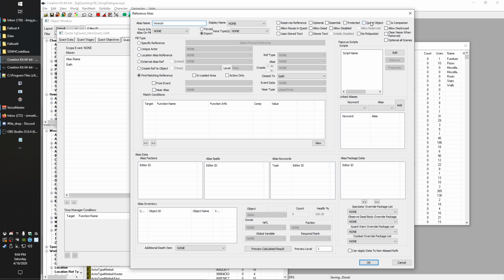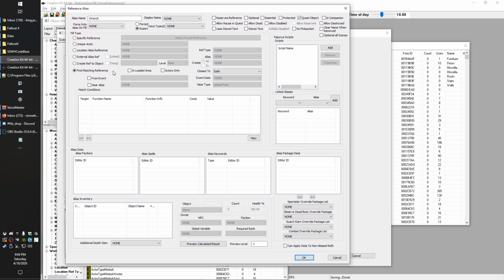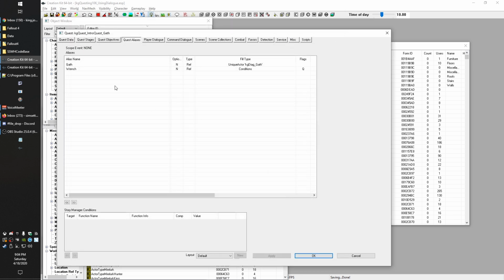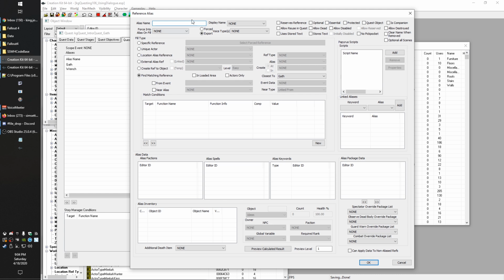And we'll flag this as a quest object so that it doesn't get screwed up. And now we need to set our wrench up. Because I know there's a hardware store, I want to keep this close by. We're not going to do that dynamic stuff, though you absolutely could. I've shown you guys how to do dynamic. It's very, very easy. Instead, we're going to create it in a container. So we're going to need another alias for that. Let's hit OK here and go to new reference alias, and we are going to create ourselves a reference to a container. So we'll call this wrench container, in specific reference.